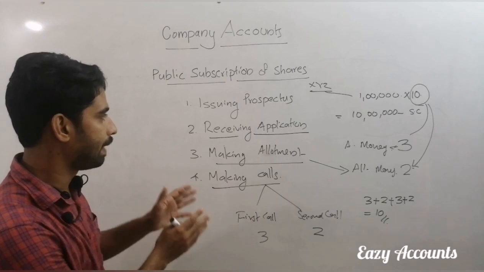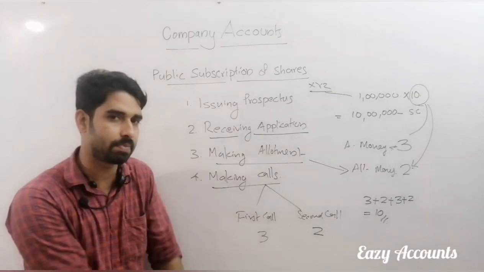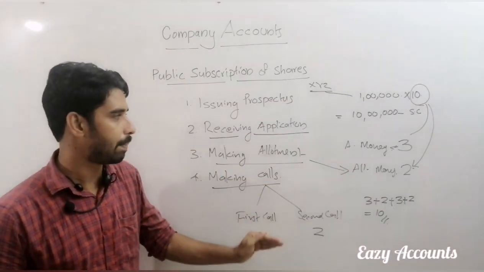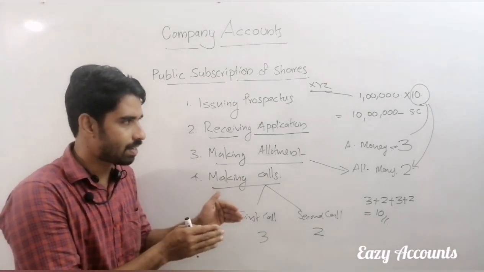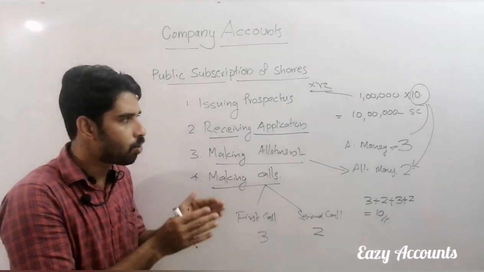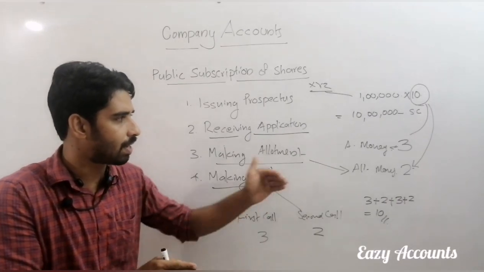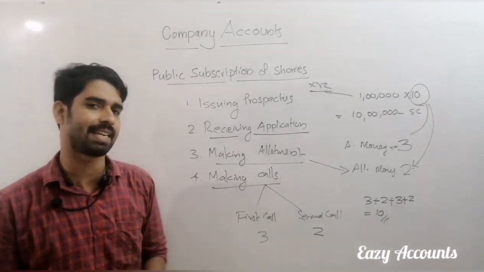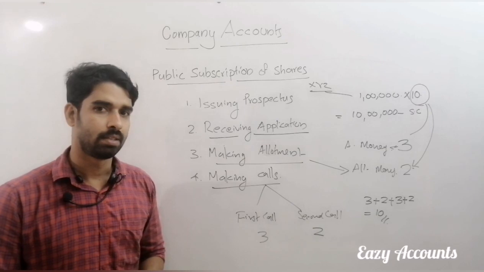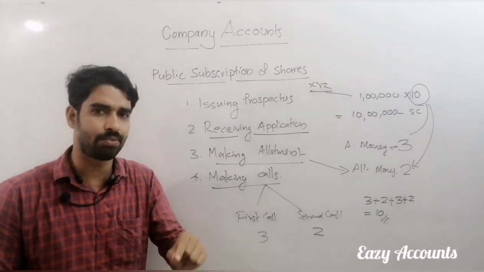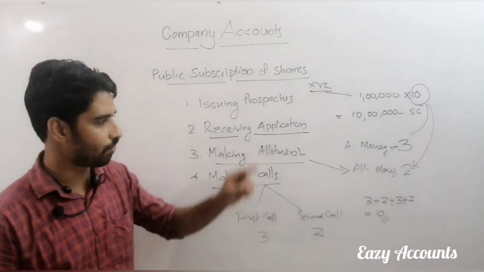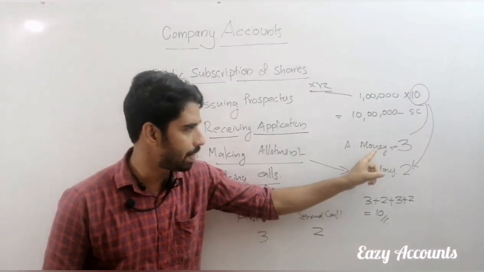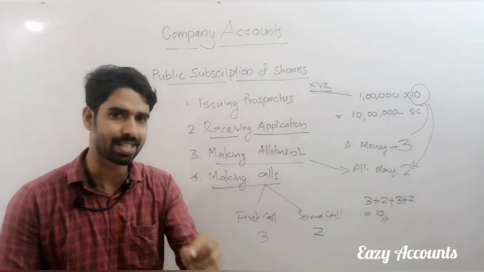This is the basic procedure, the steps taken by the company for issuing the shares. And when we come to the accounting part, we want to pass journal entries when we are collecting money, because it is a financial transaction. The main duty of an accountant is to record all the financial transactions of the firm. So the first financial transaction, application money received, we want to pass a journal entry.